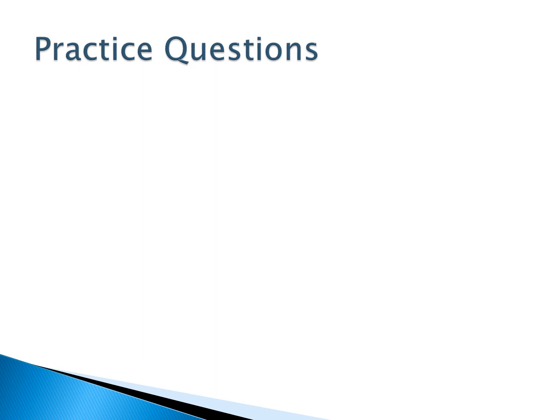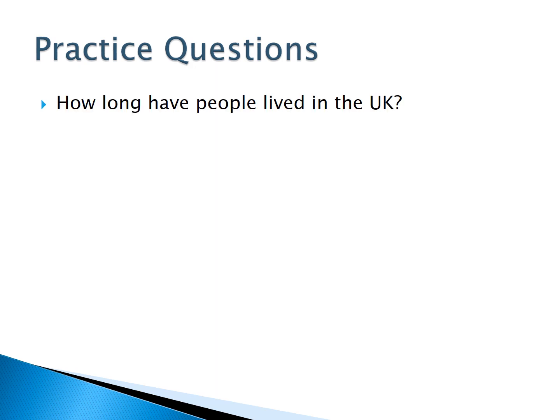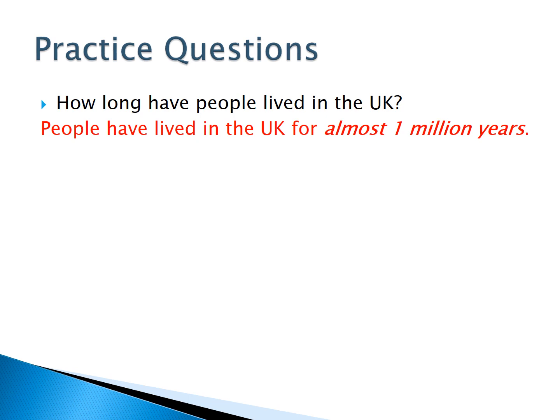Practice questions. How long have people lived in the UK? People have lived in the UK for almost 1 million years. Where did the Saxons come from?